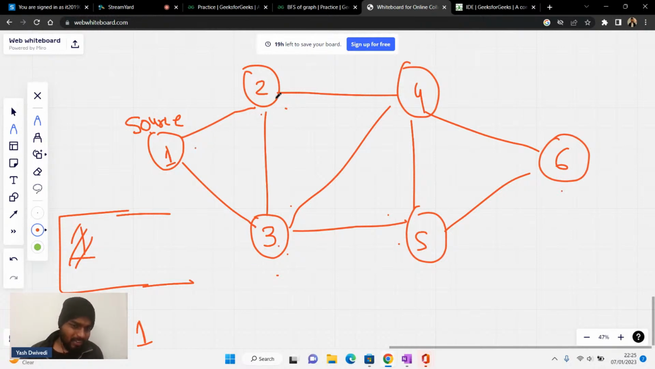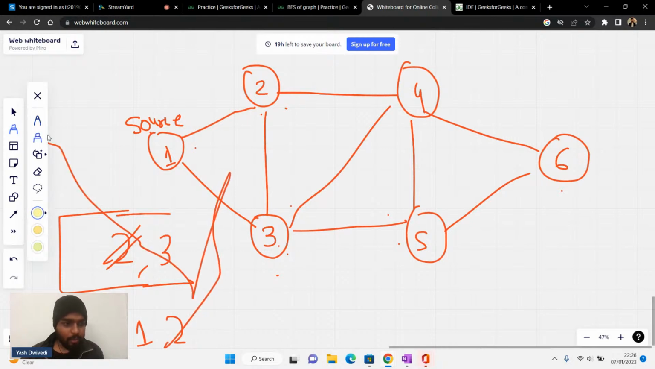First of all, I'll see is two visited? No. So I'll put it inside the queue. Then from one, three is also connected. Is three visited? No. So I'll put three inside the queue as well. After this, there is nobody else in the adjacency list of one, so I'll move to two. Then I'll remove two and put it in my answer.